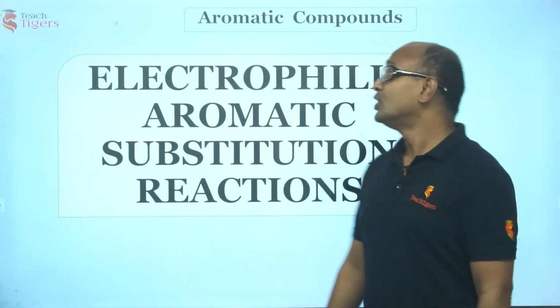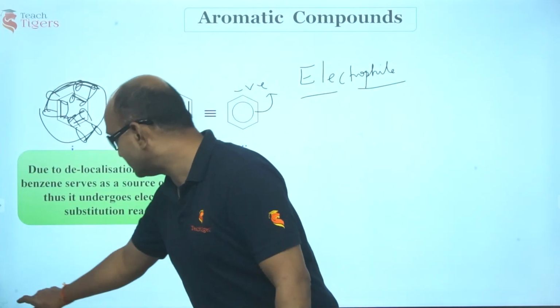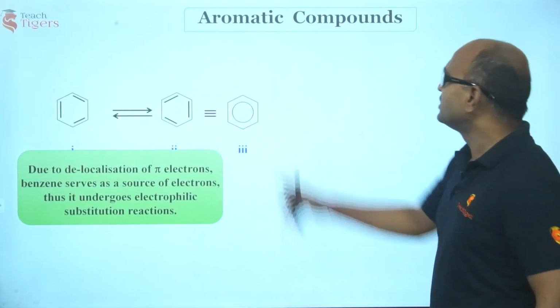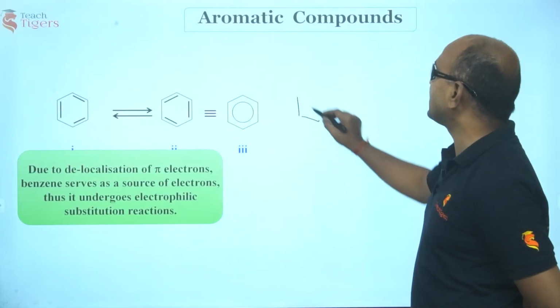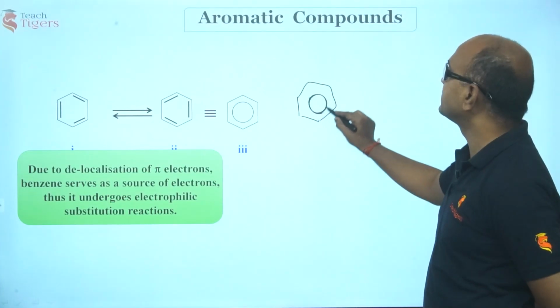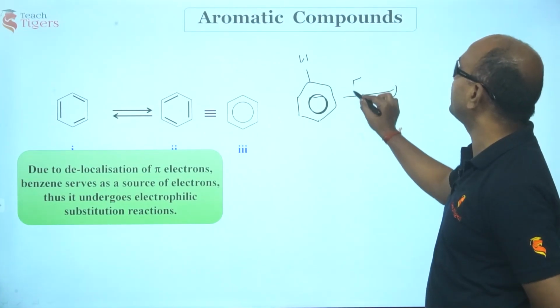Okay, guys. So, how do you represent them? Just see, what do you have here? This is the benzene ring, right? So, I'll write it like this. Benzene is highly stable because of this ring. Now, what is happening here? You treat this with an electrophile.